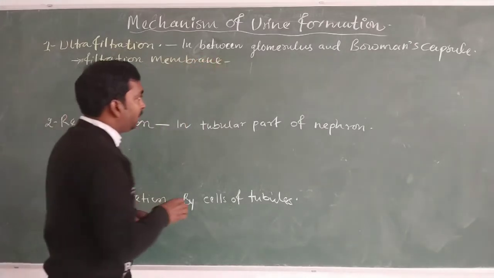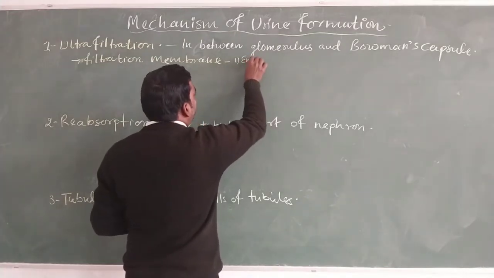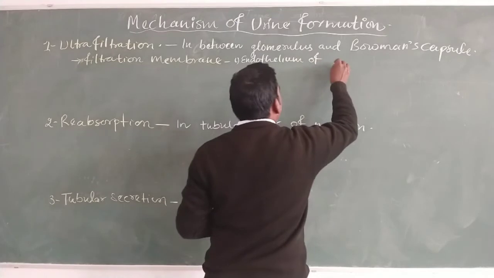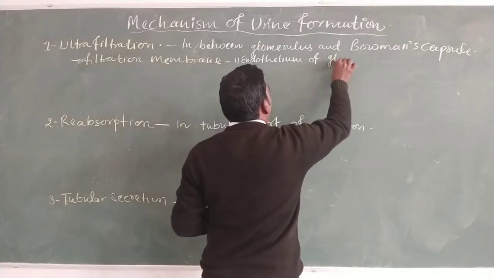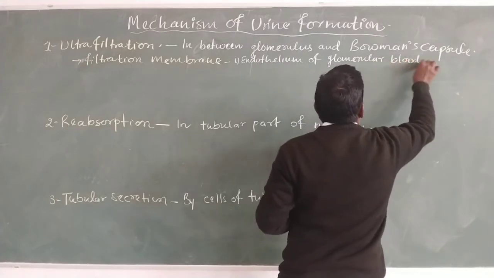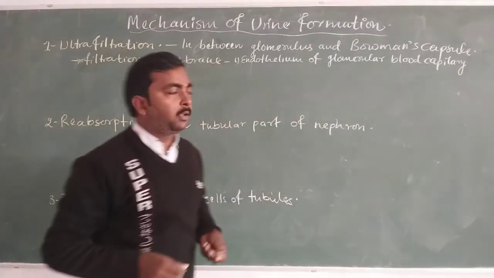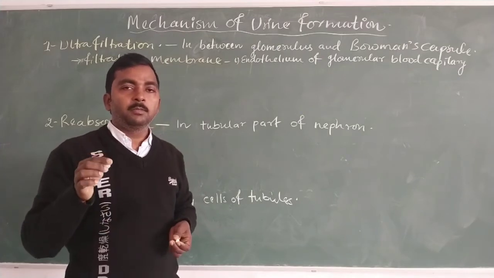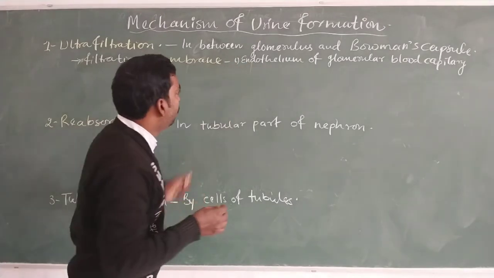The filtration membrane is made up of three structures. First, the endothelium of the glomerular blood capillary, a kind of epithelium present in the glomerular capillary, which is known as endothelium.